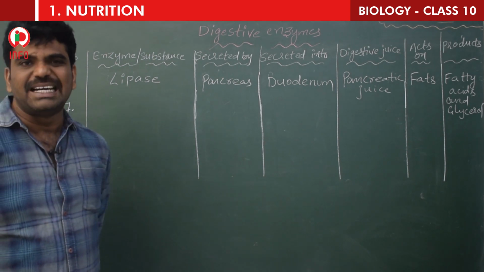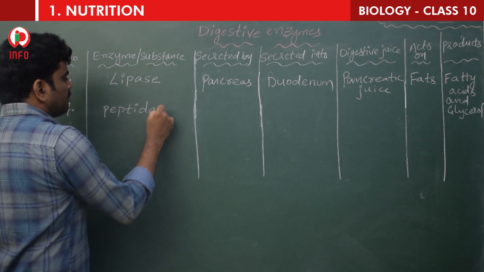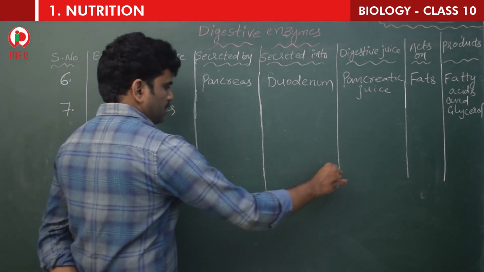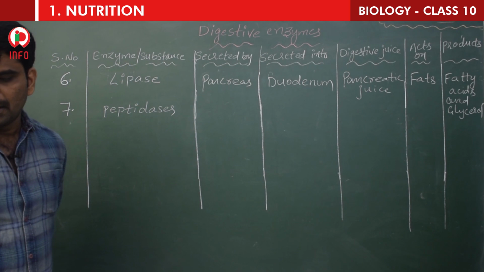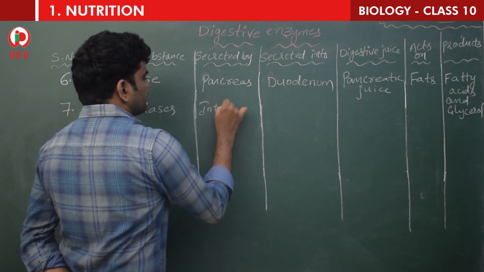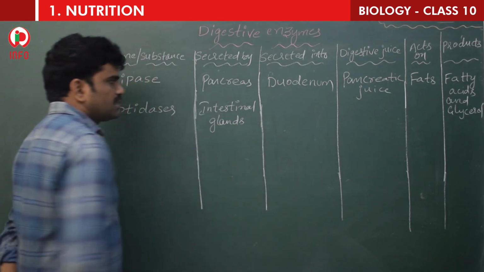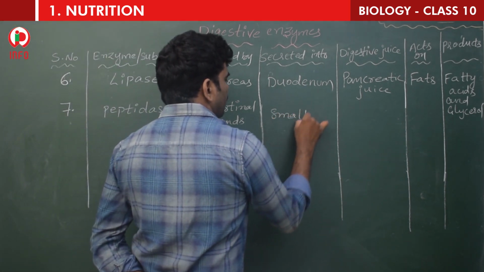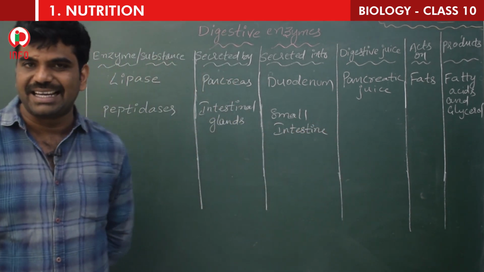The 7th one is peptidases. Peptidases are secreted by intestinal glands, secreted into the small intestine, and the juice is intestinal juice.